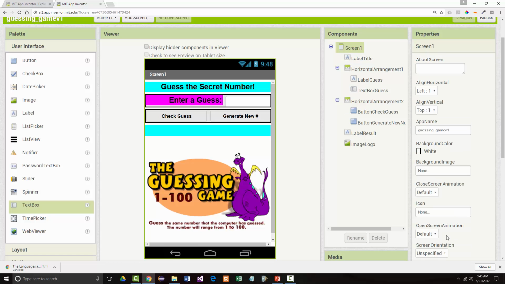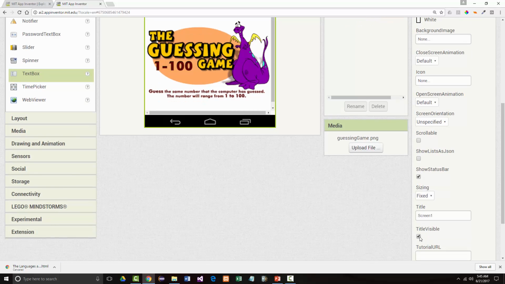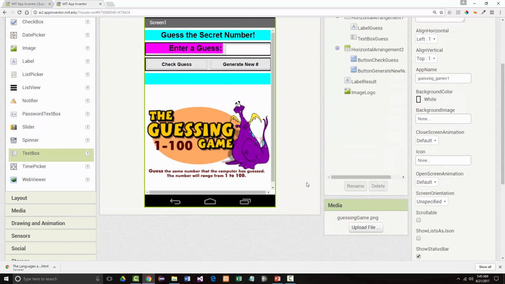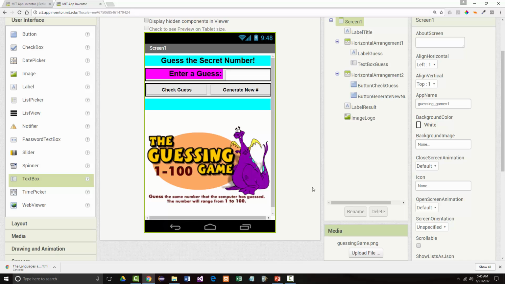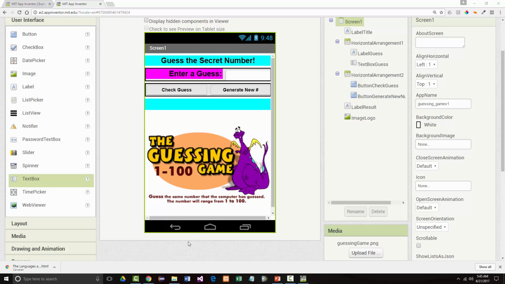For the screen, I don't really need to have the title be visible when I run it. Right now, as you know, it's not operable at all. In other words, if we run this under the emulator, really nothing is going to happen when we click the buttons.